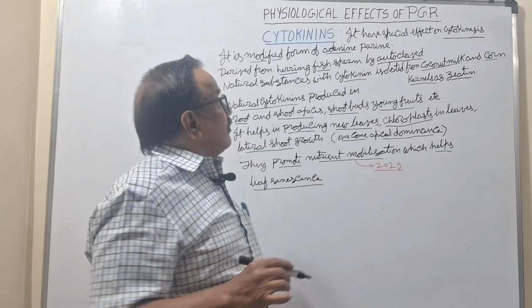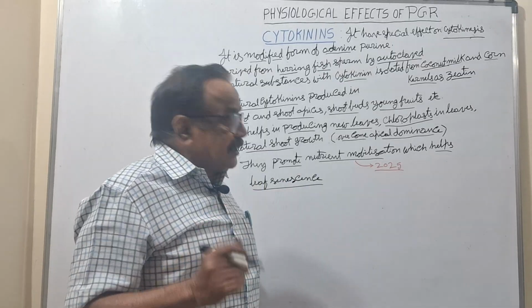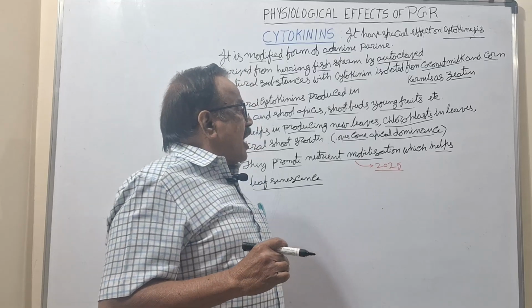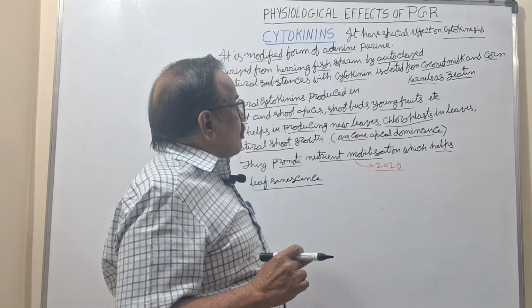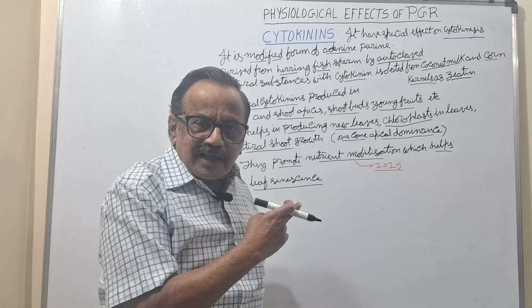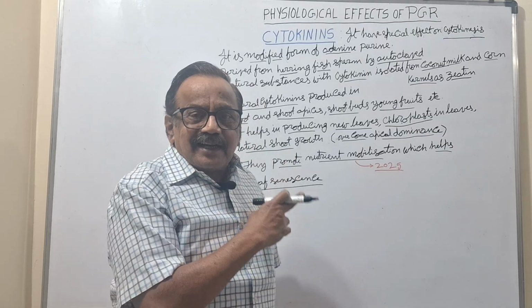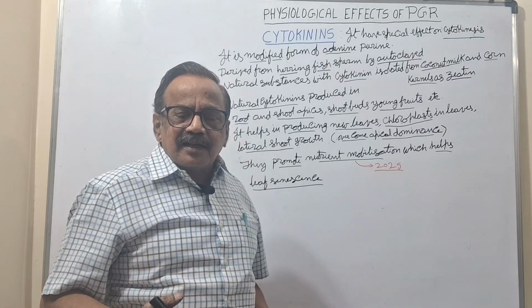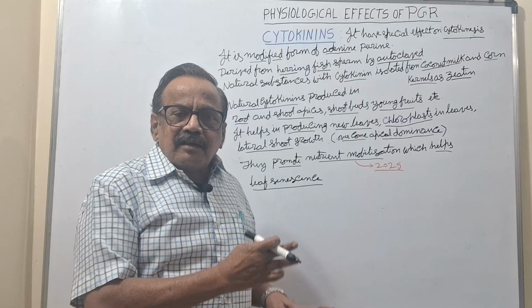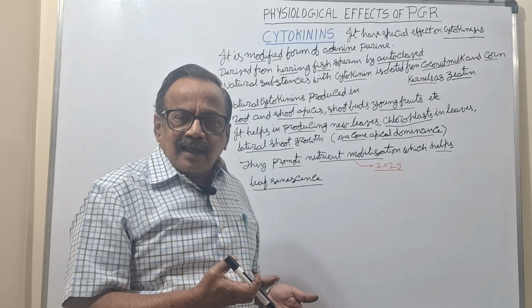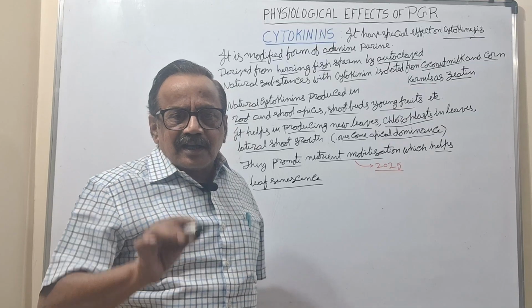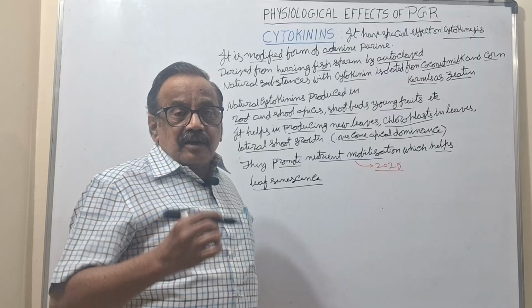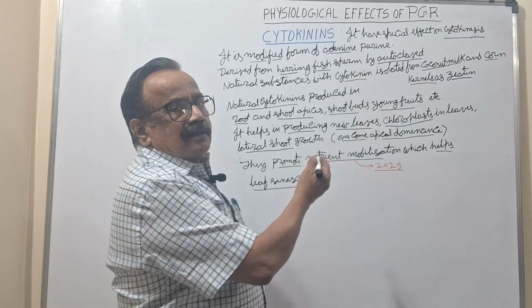its functions. How will it be? It is a physiological effect. It helps in producing new leaves and chloroplasts in leaves. This also can be one more question. It is indirectly helpful for photosynthesis. Leaves are important, chloroplasts are important. They will be produced more by the cytokinin, that is the zeatin, we can say. Like that also you can get a question in NEET: indirectly involved in photosynthesis, which phytohormone? That is cytokinin.